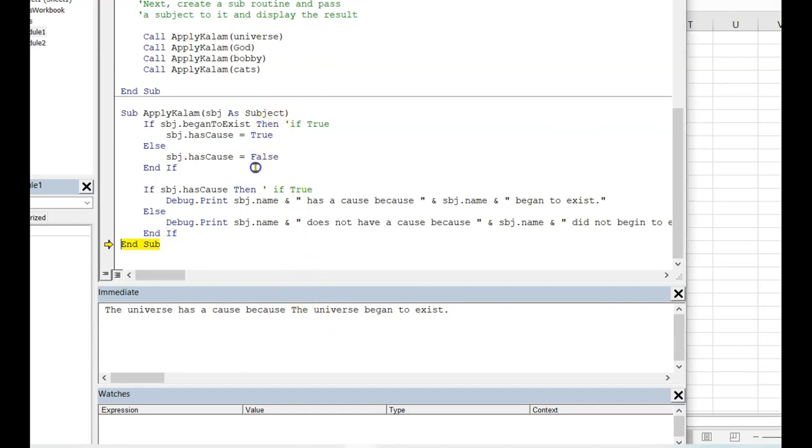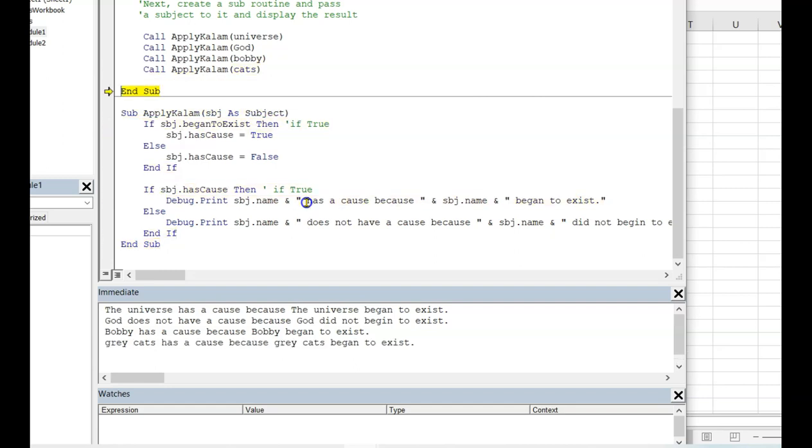Jump back to ApplyKalam for God. God does not have a cause because God did not begin to exist. Okay, and now for Bobby, certainly Bobby has a cause because Bobby began to exist. He's only 35 years old. And for cats, great cats have a cause because great cats began to exist.